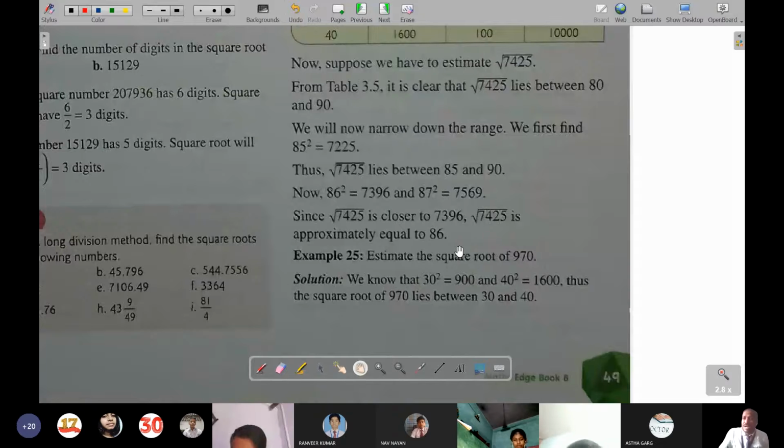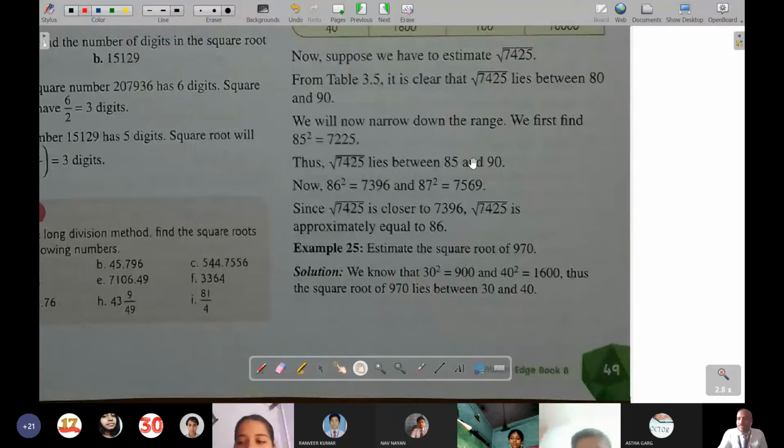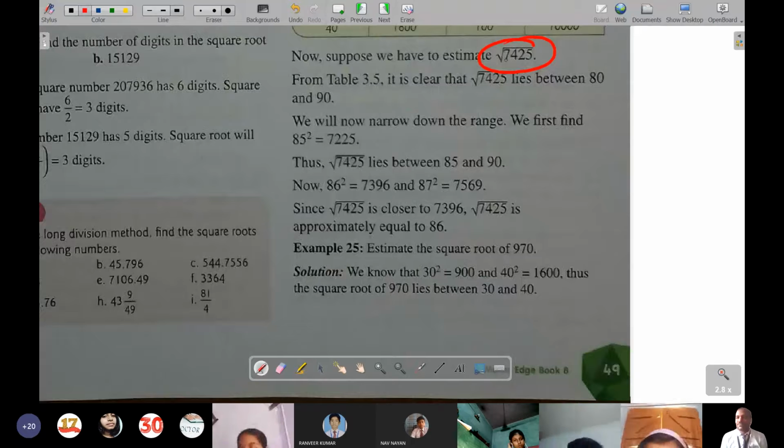So here it has been said to estimate that 7425 is near to which digit, if you have to write it as a whole number. For that, what we will do is watch which two multiples of 10 the number 7425 comes between. Like here, 80 square is 6400 and 90 square is 8100.